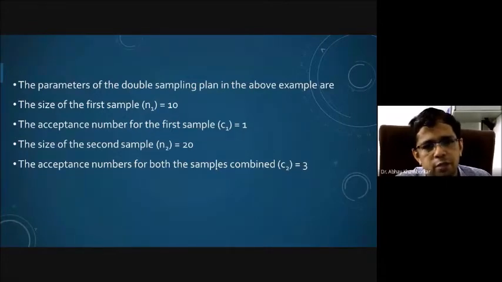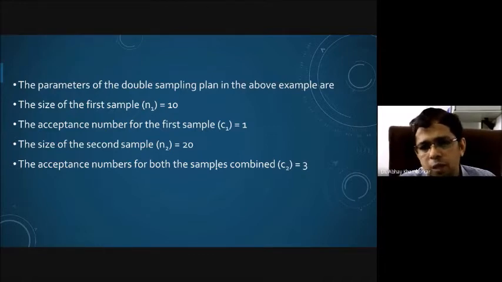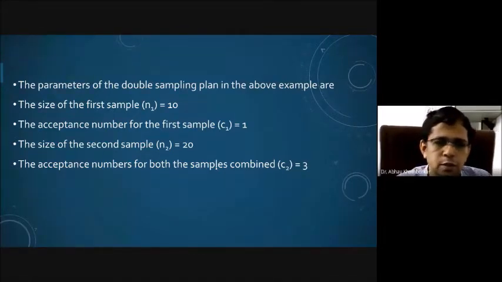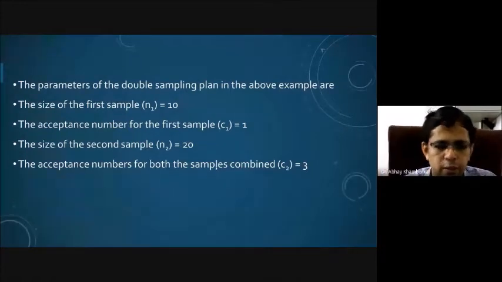Similarly, if the second sample is needed, again he will count the number of defective units in the second sample, then combine the number of defective units from both samples, that means D1 and D2, and compare it with C2 and will take a decision accordingly on the basis of that comparison. So this is basically the double sampling plan.